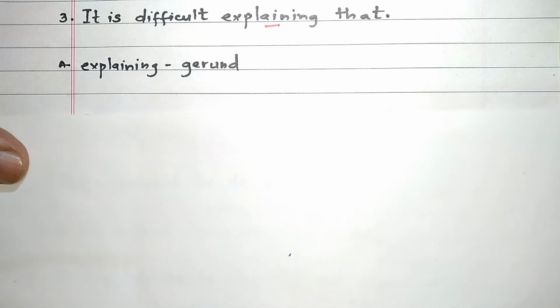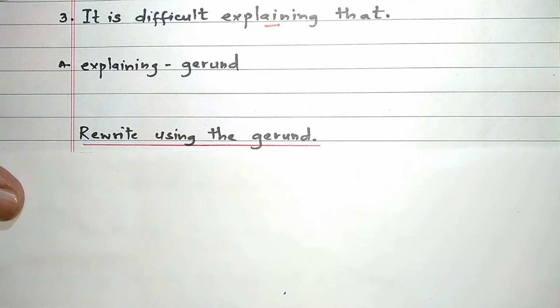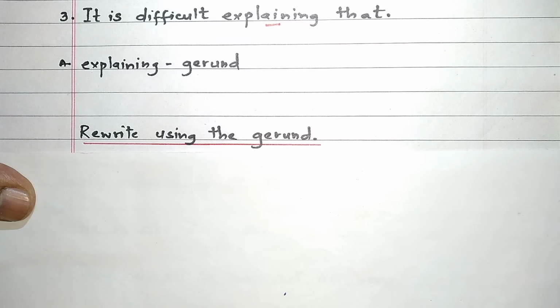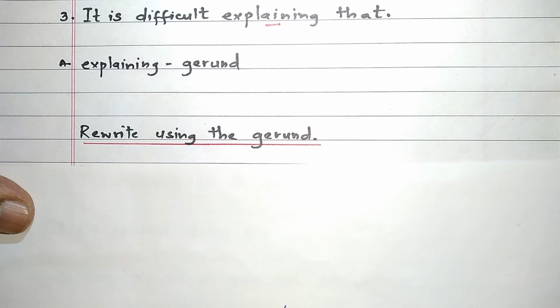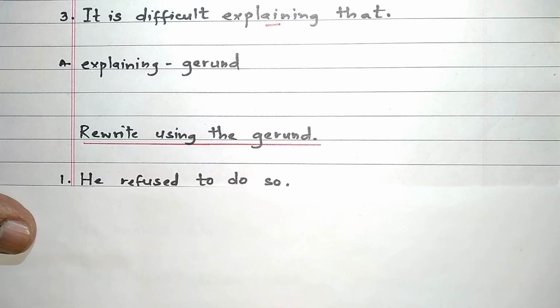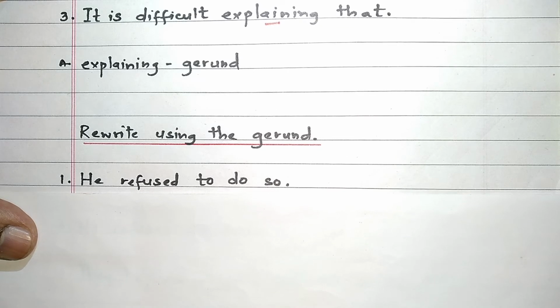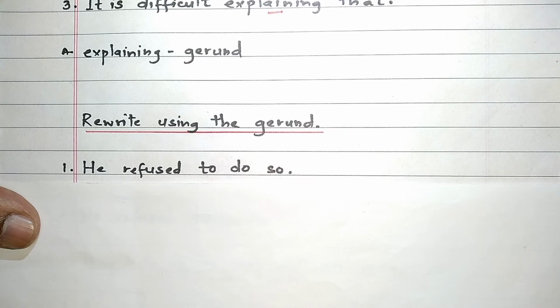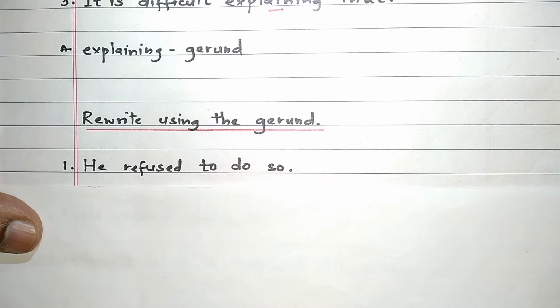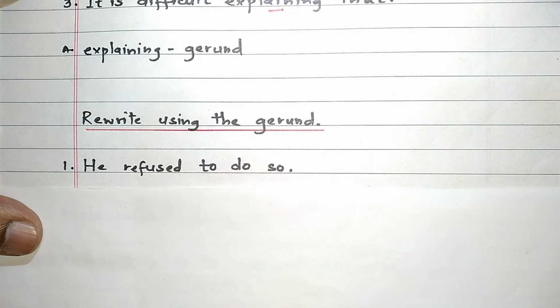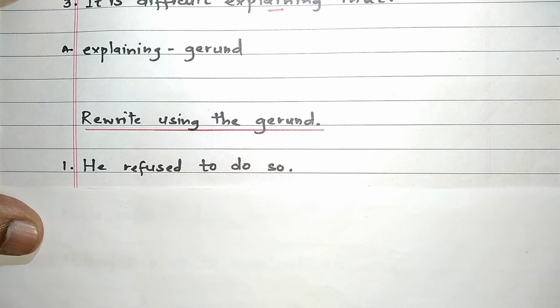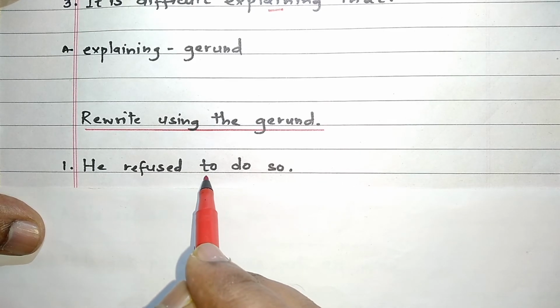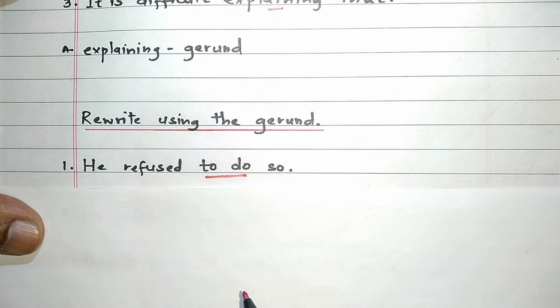Let's do another activity. Rewrite using the gerund. This activity is asked very often in class 10 and class 12 SSC board examination English question paper. Let's take an example. He refused to do so. Friends, can you see this infinitive to do?